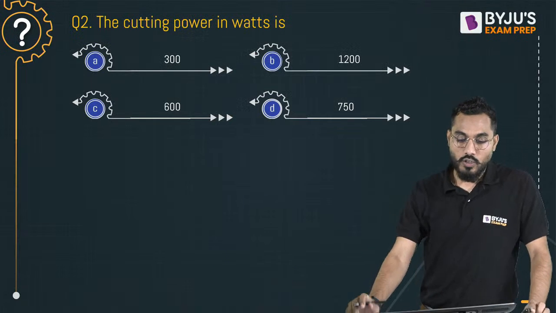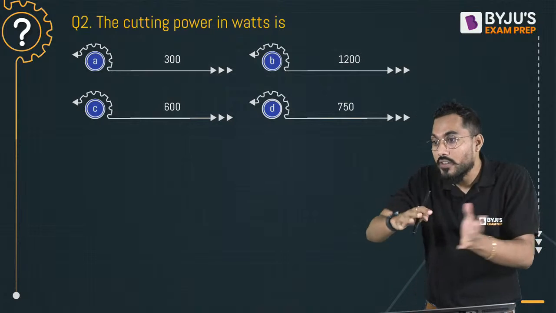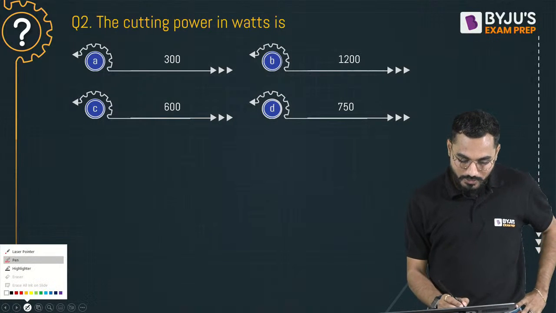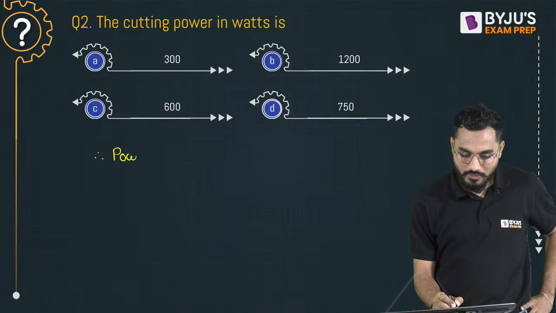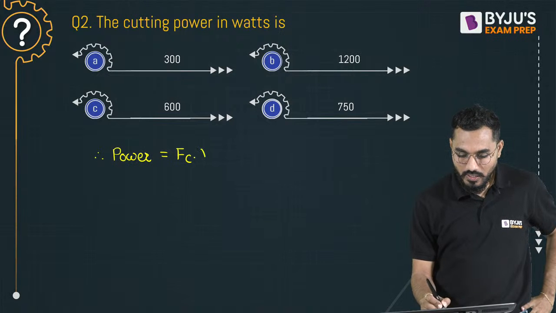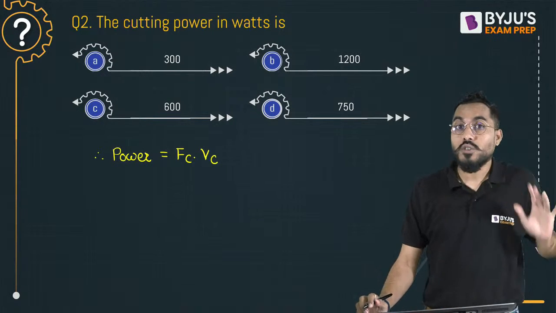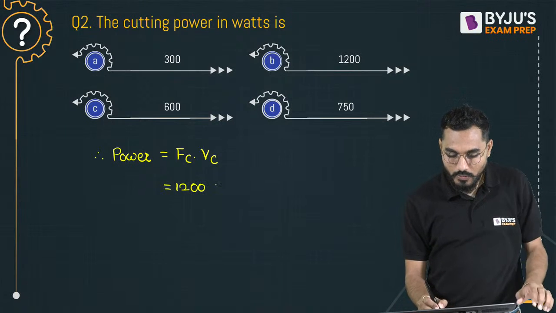Next question. On the same, calculate the cutting power in watt. For the same question in continuation, calculate cutting power. If I want to calculate power, the formula is very simple. We know that power is exactly equal to cutting force Fc into Vc. Power is the rate of consumption of energy. Cutting force is 1200 Newton.